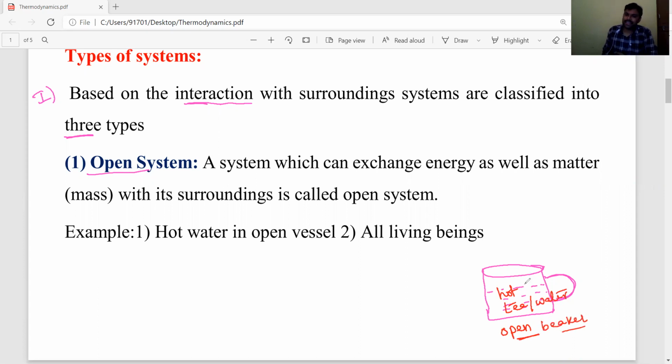Now, if in that open beaker you are taking hot water, then what happens after some time? The water vapors will be exchanged from the system to surroundings. This cup is the system, the remaining is surroundings.